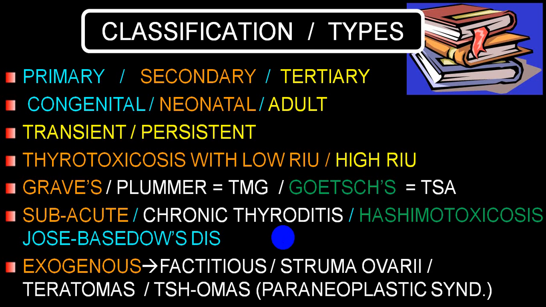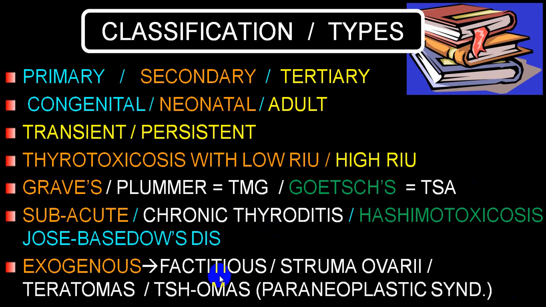While chronic is usually very commonly because of Hashimoto's, or autoimmune thyroiditis like Hashimoto's or Riedel's thyroiditis. When it is in Hashimoto's, we call it Hashimoto toxicosis. And there is another group we call Jod-Basedow disease, where because of excess iodine intake or because of some drugs, a person develops thyrotoxicosis. That is called Jod-Basedow disease.